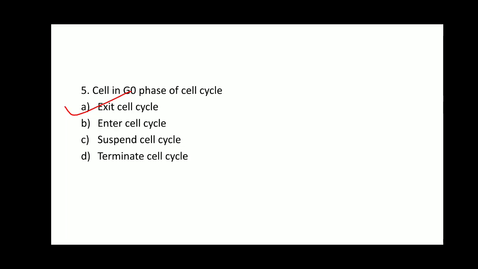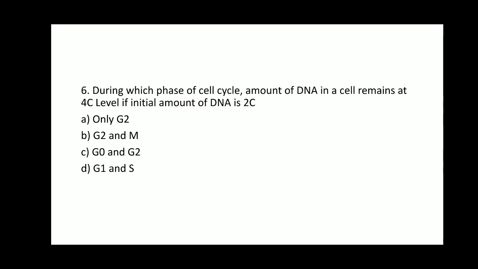Moving on to question number 6. During which phase of cell cycle amount of DNA in a cell remains at 4C level if initial amount of DNA is 2C level? So in the previous question we have seen what happens in the S phase of the DNA. Now they have given the reason.